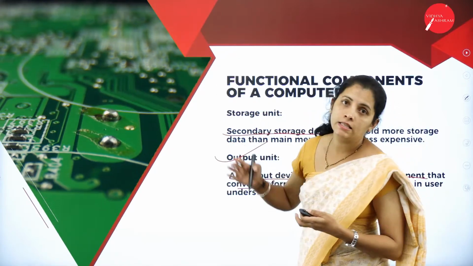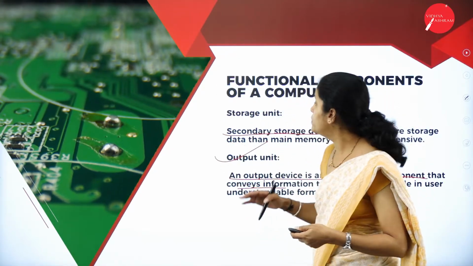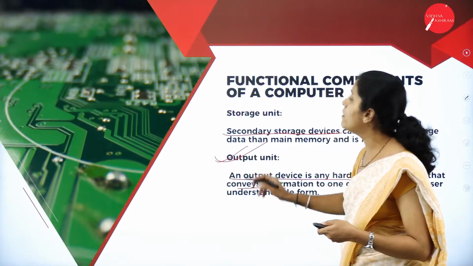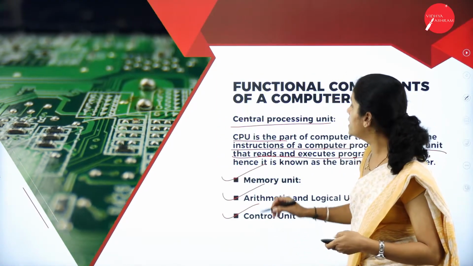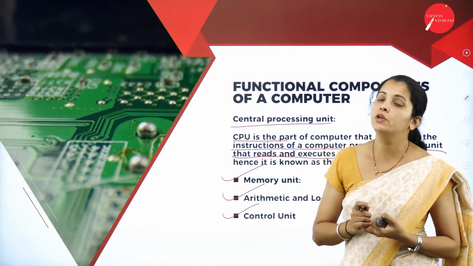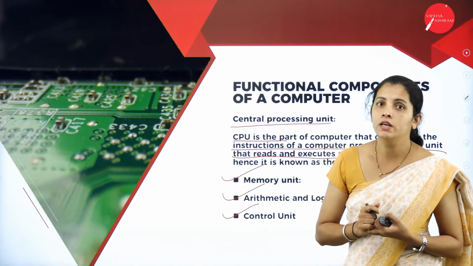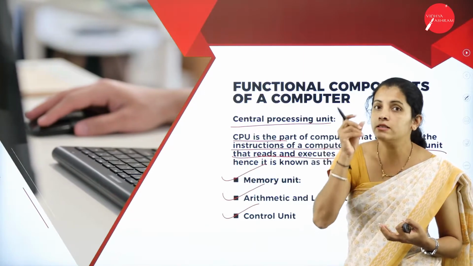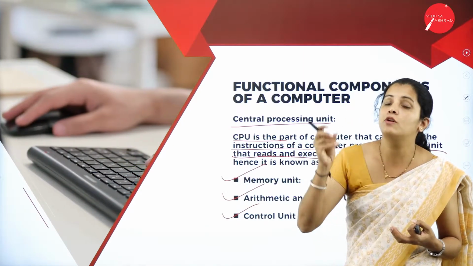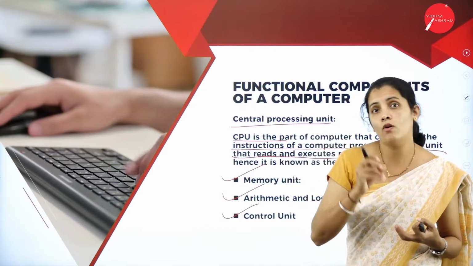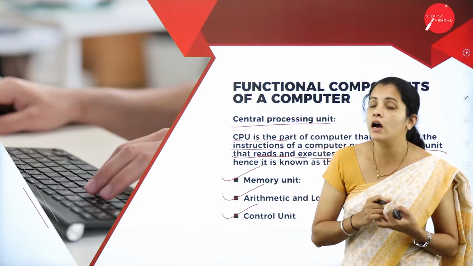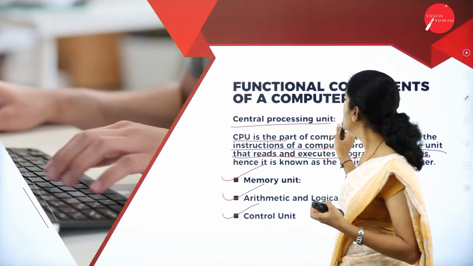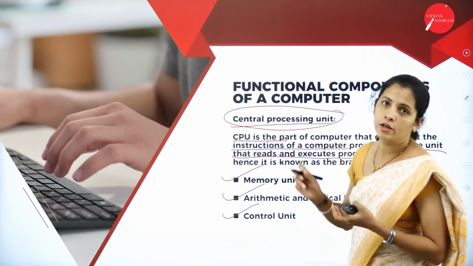While considering the components of a computer system, we are going to have the output unit, then the storage unit, the central processing unit, and the input unit. If I consider the central processing unit, it is also called the brain of the computer system because all the computations are carried out by the central processing unit.